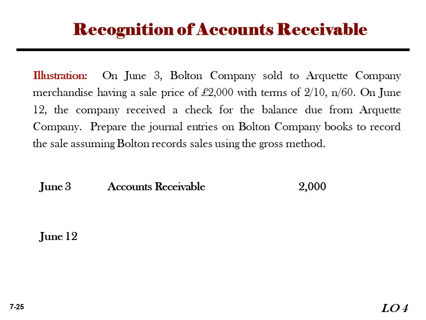So based on this gross method, there is a brief explanation for this question, the recognition of account receivable. During this illustration, we show how Bolton Company records a credit sale using the gross method and the net method. The transaction details: the date of sale is June 3, and the customer is Arcade Company. Sale amount 2000 pound. Credit terms 2/10, n/60. So 2% discount if paid within 10 days and the full amount due in 60 days.